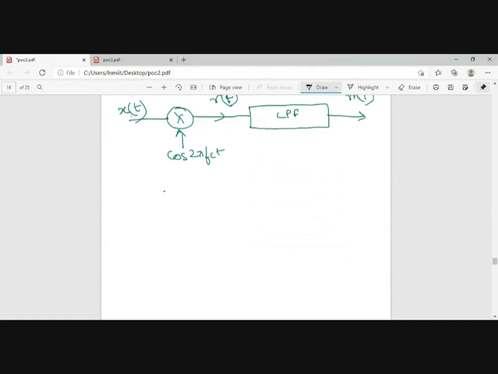That means at r of t, I can say that my r of f will be equal to half of x of f minus fc plus x of f plus fc. Again, just multiplying with cos of 2 pi fct, you will be getting two components, x of f minus fc and x of f plus fc.